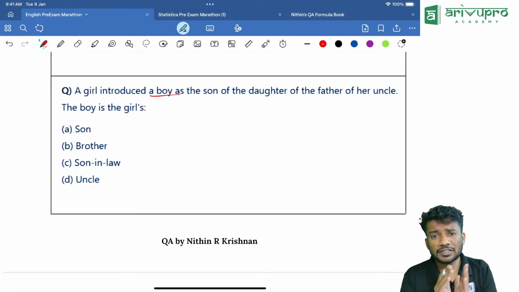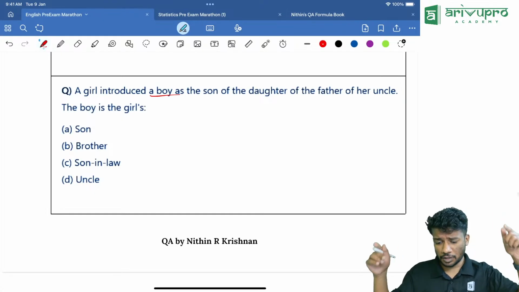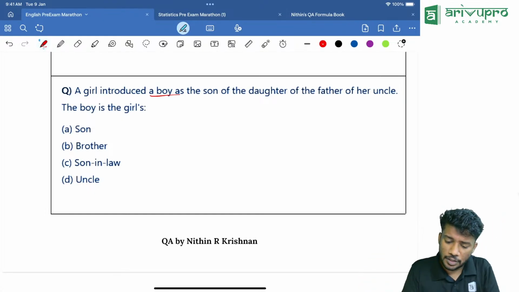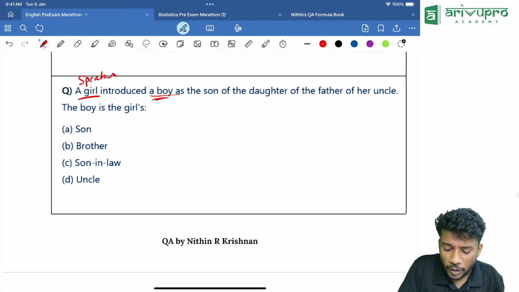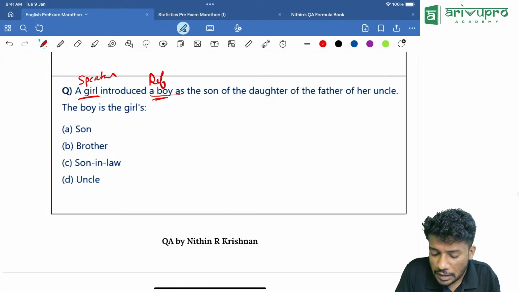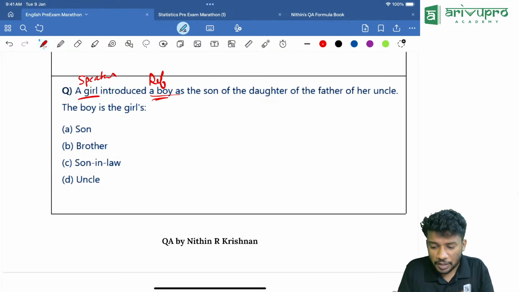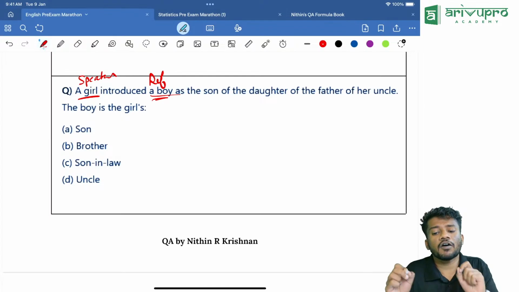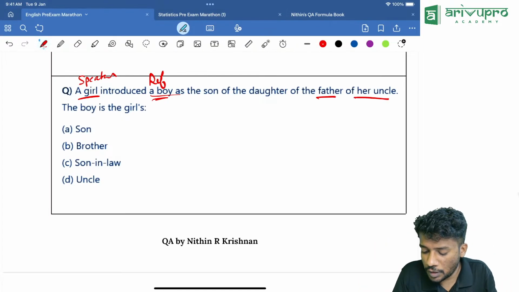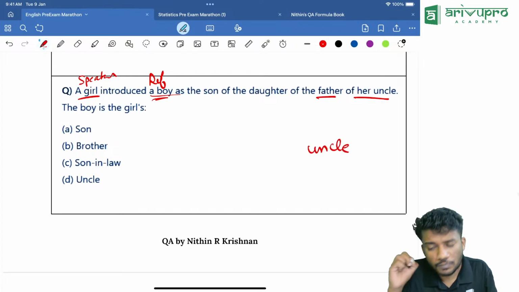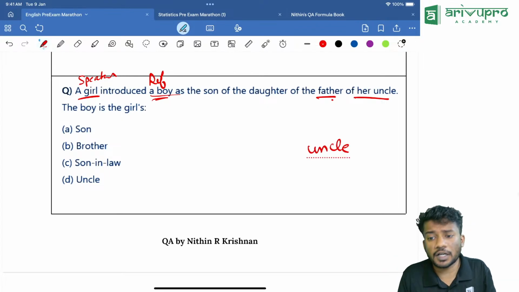So this is not a question based on quote. It is a question without quotes. Okay. Girl. So she is the speaker. Then a boy is the reference person. The boy as the son of the daughter of the father of her uncle. Father of her uncle. So her uncle is there. Father of her uncle means what?